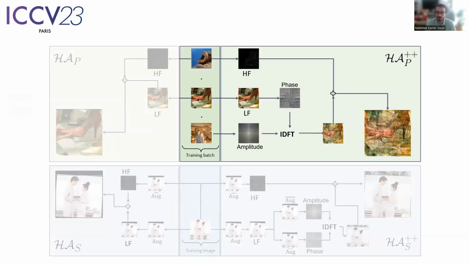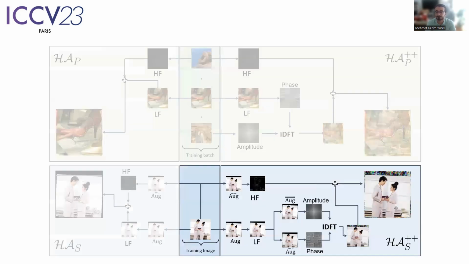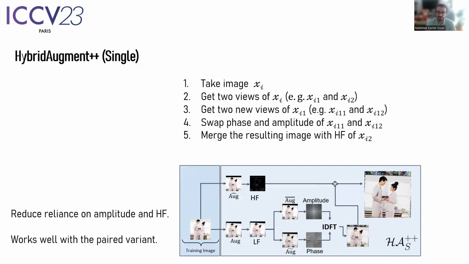We achieve good results with HybridAugment, but we want to take a step further. Our aim is to unify HybridAugment and phase-amplitude reliance into a unified, effective augmentation method. HybridAugment++ does exactly that, by reducing reliance on amplitude component and high-frequency content. Here, we take three images in a batch, take the low frequency of the first, swap its amplitude with the second, and finally merge the resulting image with the high frequency of the third image. The singles variant does the same thing, but uses three novel augmented views of the input image.